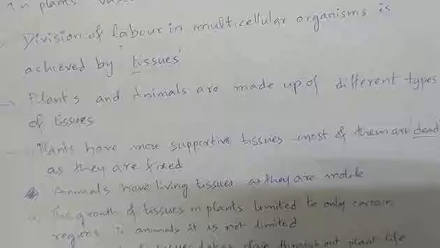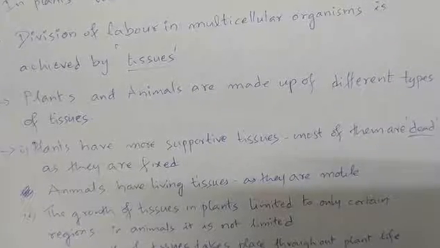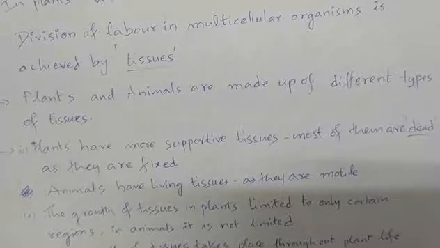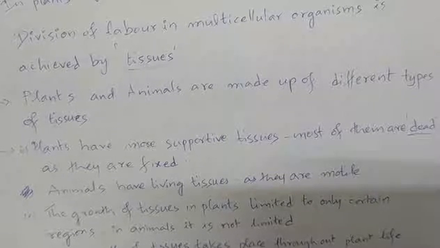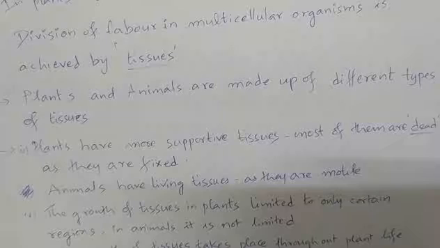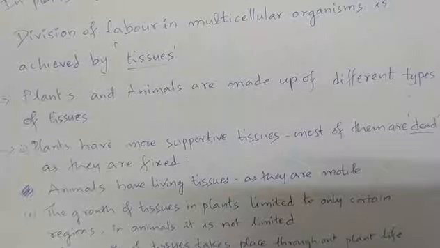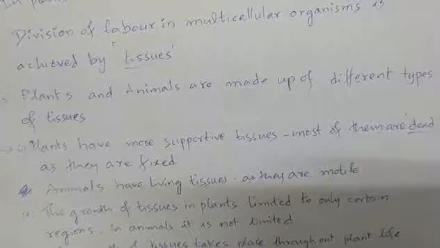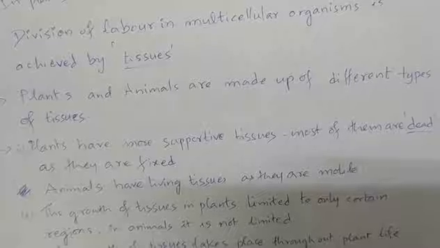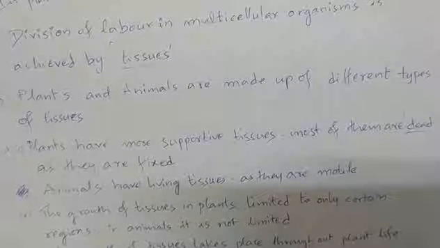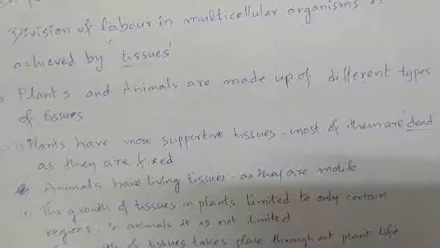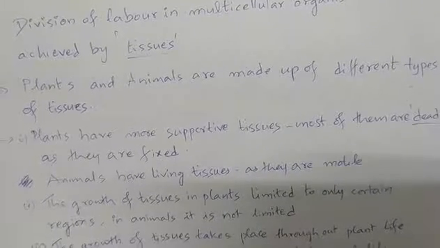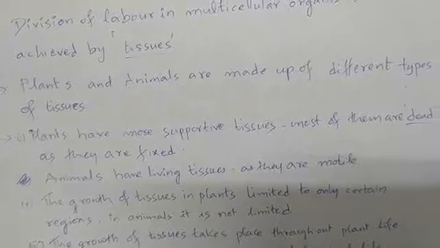As they do not move, they need more support, because they will have to come across various external pressures. Whenever they come across pressures, they cannot move away from the place. So they need more support in order to withstand those pressures. So most of the plant tissues are supportive tissues.